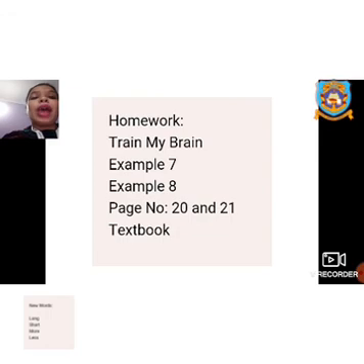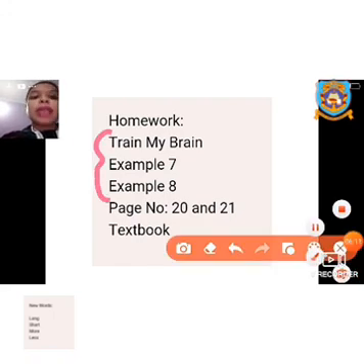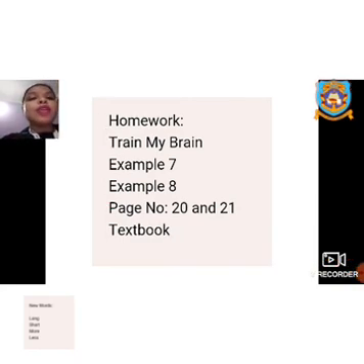For homework, you have to do Train My Brain, Example 7 and Example 8. All three questions you can do in the textbook, using your pencil. It is on pages 20 and 21, and I've already mentioned that it is in your textbook.